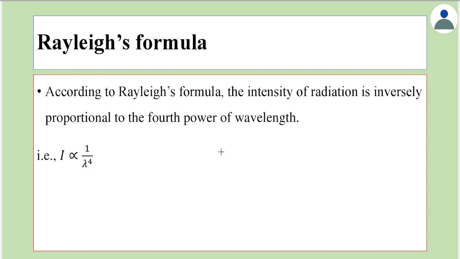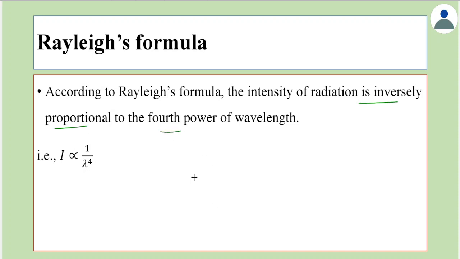Let's understand Rayleigh's formula. This Rayleigh's formula or Rayleigh's criterion is very important to understand certain things we see around us in nature. Before going into what those are, let's understand what Rayleigh's formula is. According to Rayleigh's formula, the intensity of radiation is inversely proportional to the fourth power of wavelength.